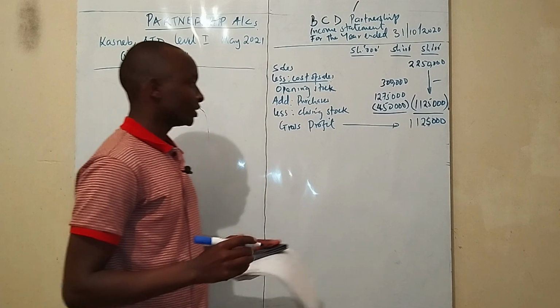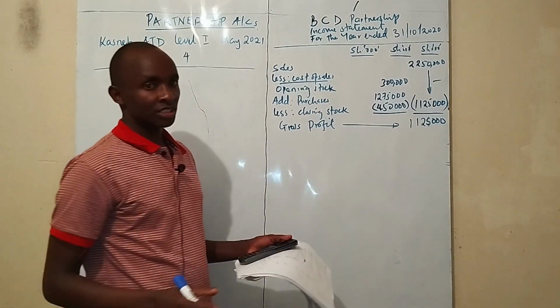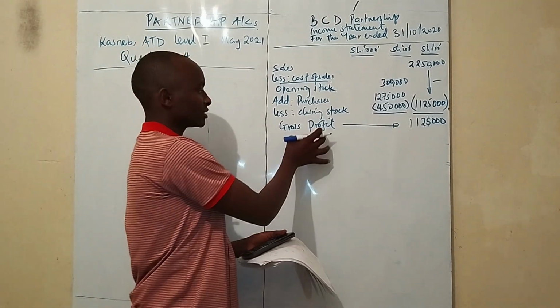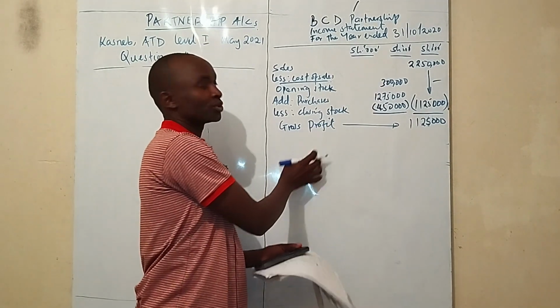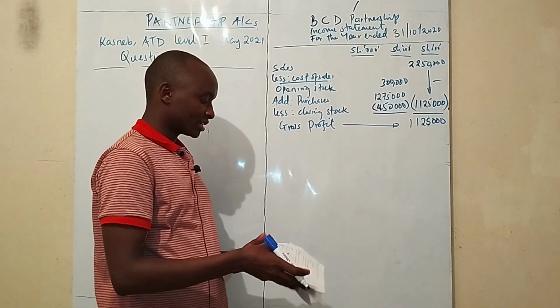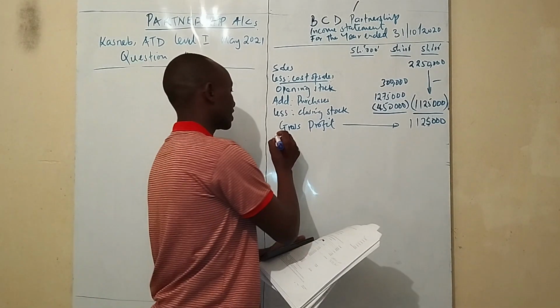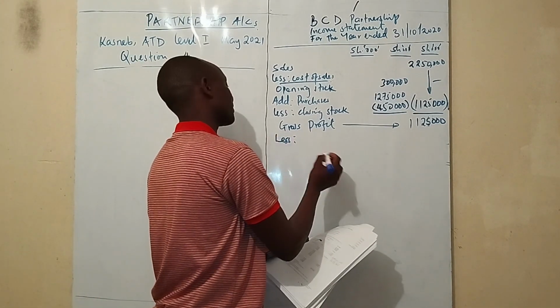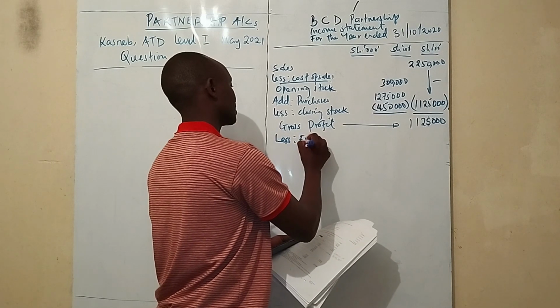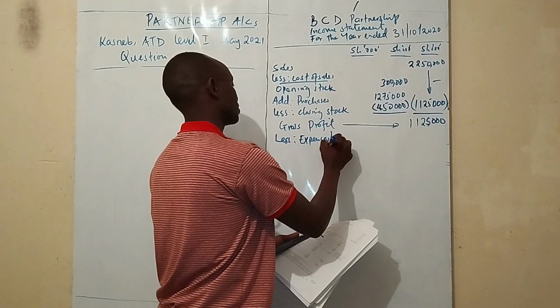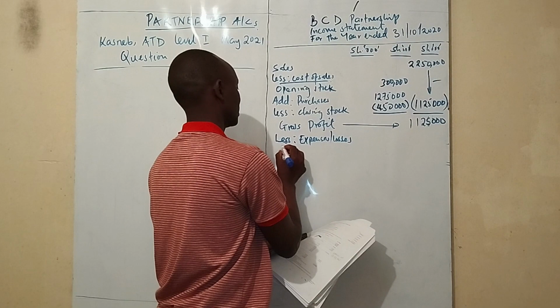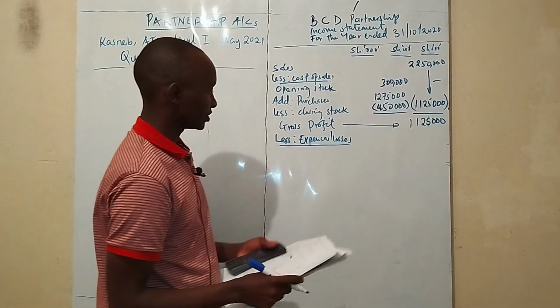So our gross profit is the difference, which is 1,125,000. As a matter of procedure, as a matter of the format, when you find the gross profit, you have to add other incomes. But in our case, I don't see any income, so you go directly to less the expenses and losses.